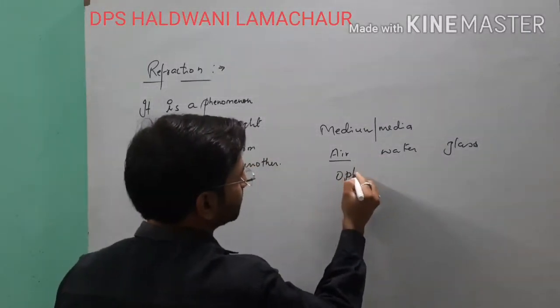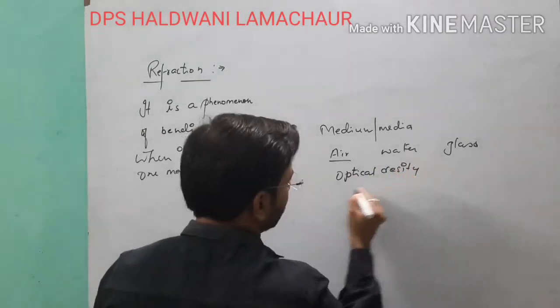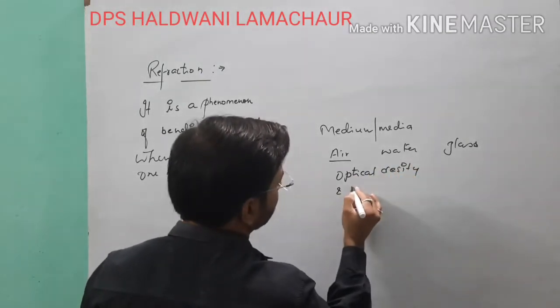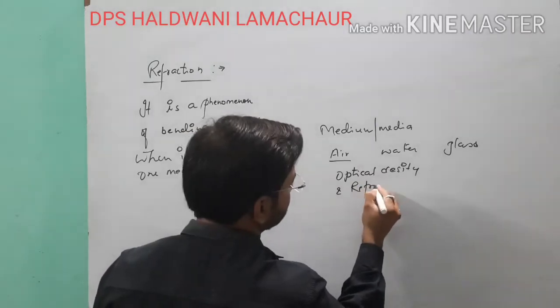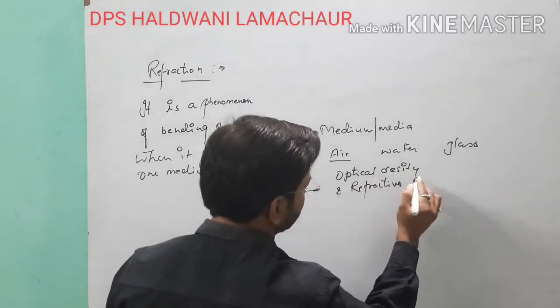So we have two terms, optical density and refractive index.